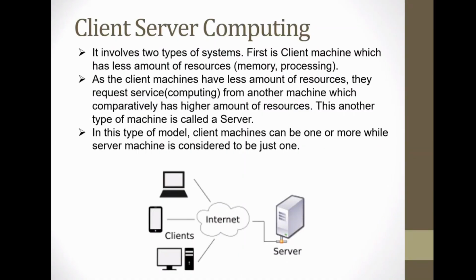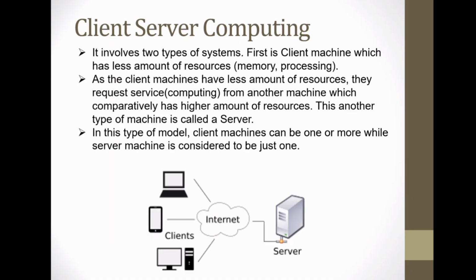So in some cases we require higher end resources, larger RAM, larger processing power. Our client machine is not sufficient for that, so we ask for higher resources. From where do we get those resources? From a server. A server is basically a machine with a large number of resources. So we are taking service from the server.